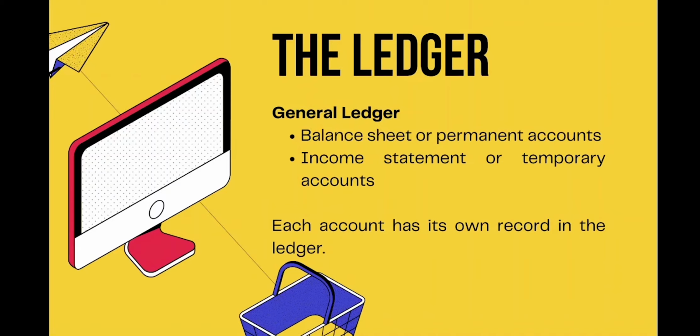First is the balance sheet or permanent accounts. These accounts are not closed at the end of the accounting period. The permanent account balances are carried over from period to period, such as assets, liabilities, and owner's equity. Second, income statement or temporary accounts. Accounts that are closed at the end of each period, such as income and expenses. Each account has its own record in the ledger, and compared to a journal, a ledger organizes information by account.